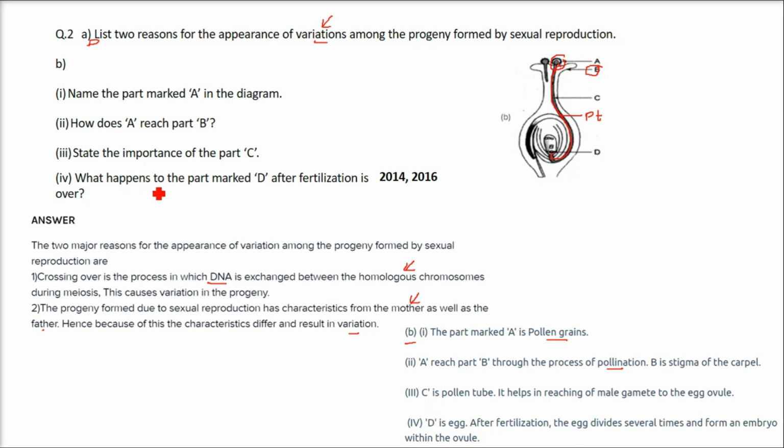Next is, what happens to the part marked D after fertilization is over? This question has repeated in 2014 and 2016. Now here D is the egg. So after it is fertilized, the egg divides several times and forms an embryo within this ovule.